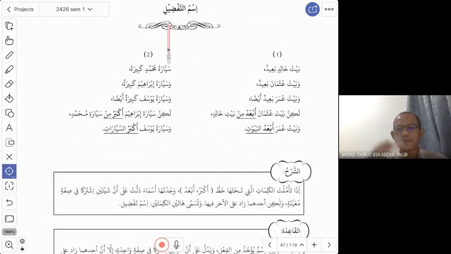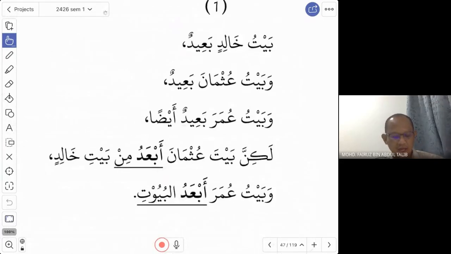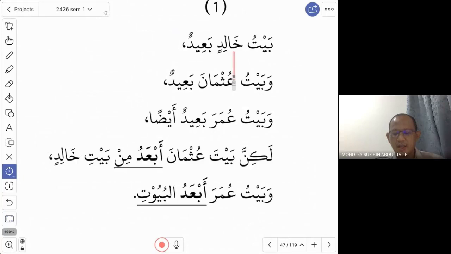Ismu tafdil, comparison. Look at al-jumla fi majmu'ah alif. Majmu'ah ula, wahid. Baitu Khalidin ba'id. Baitu Khalid means the house of Khalid. Khalid's house is ba'id. Ba'id means far. Al-an wa Baitu Uthman ba'id, and the house of Uthman is also ba'id. So here the focus is on the word ba'id.